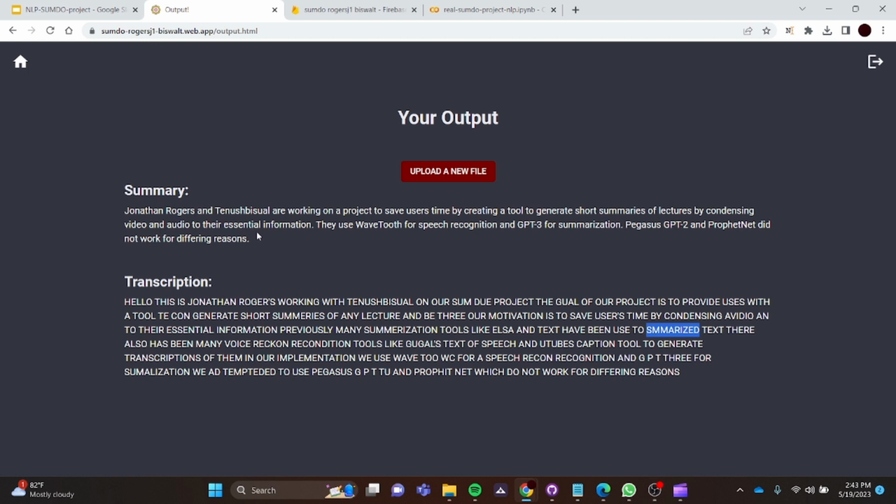And even ChatGPT, or I guess GPT 3.5, the summarization pipeline, as you can see, that also didn't get it perfect because it's based off this transcription. But I think that did a pretty solid job.